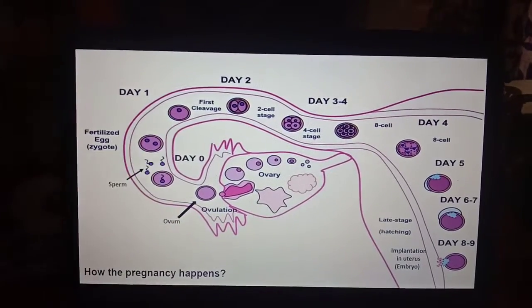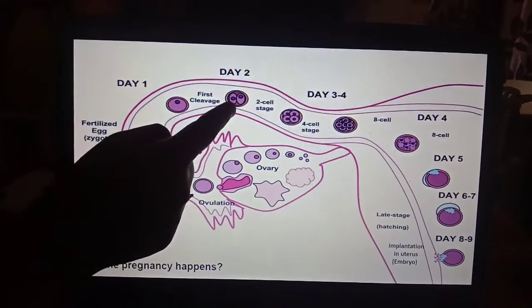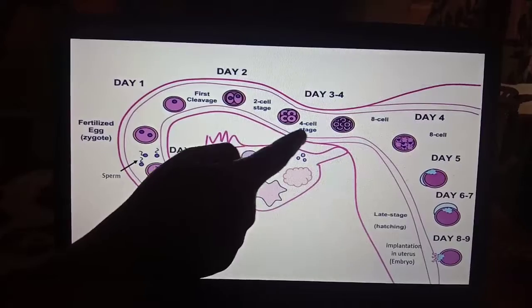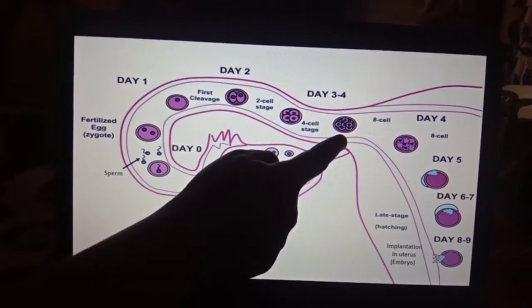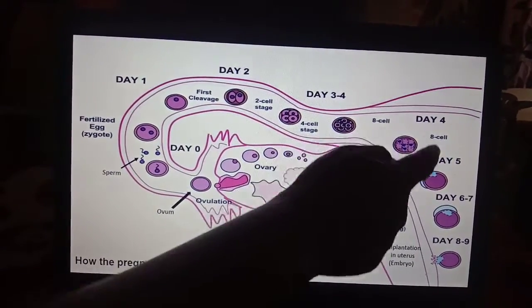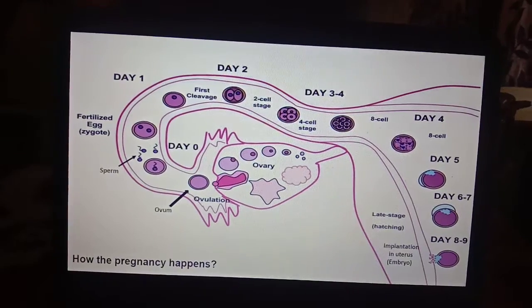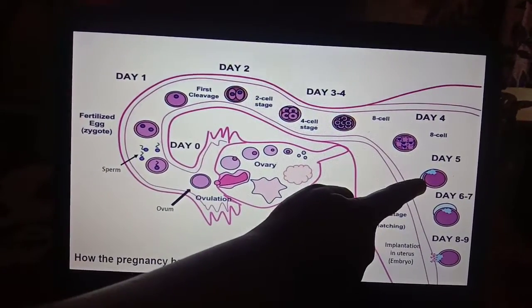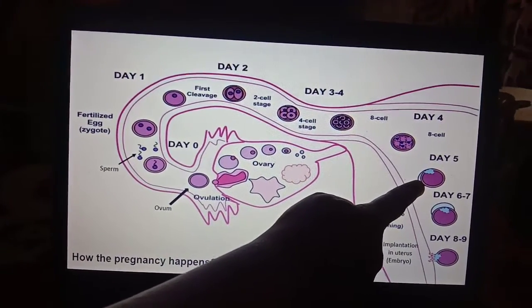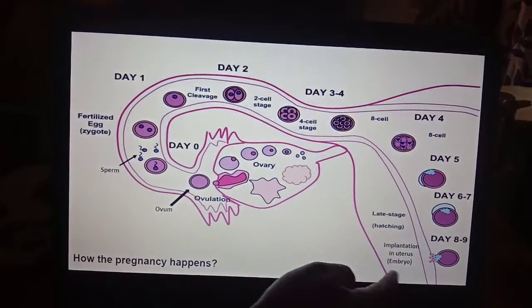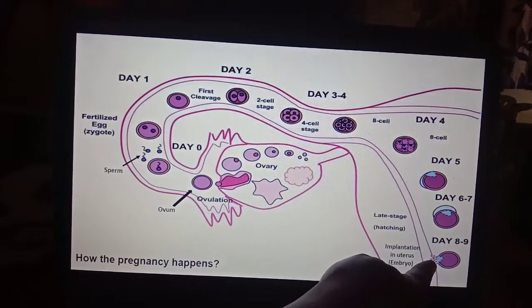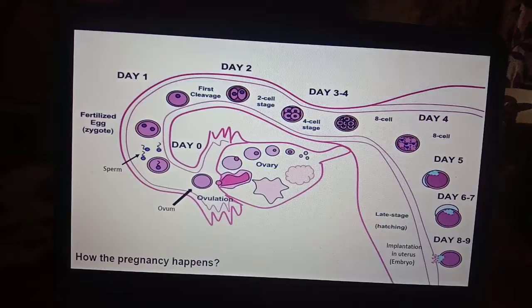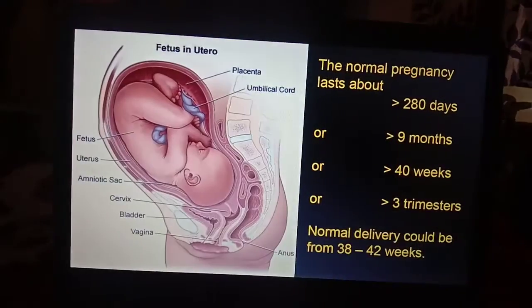Here it is dividing into 2, then into 4, then into 8 cells. On day 4 the trophoblast is forming, and on day 5 it is implanting in the uterus. The implantation in the uterus is what we call the embryo. This is how the pregnancy happens.